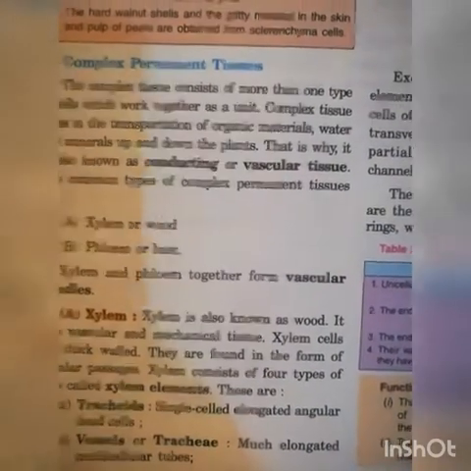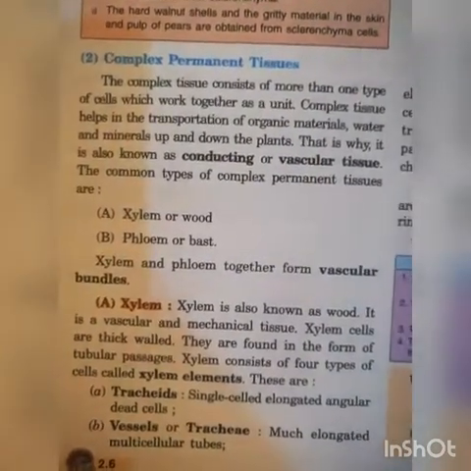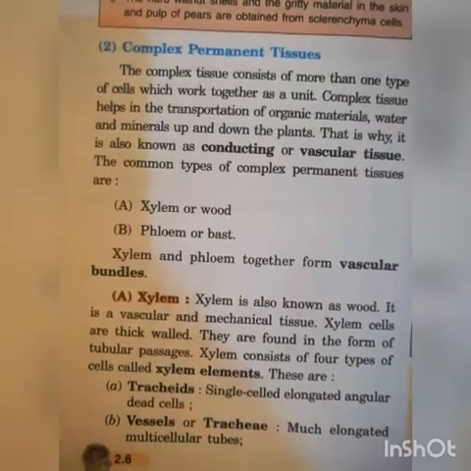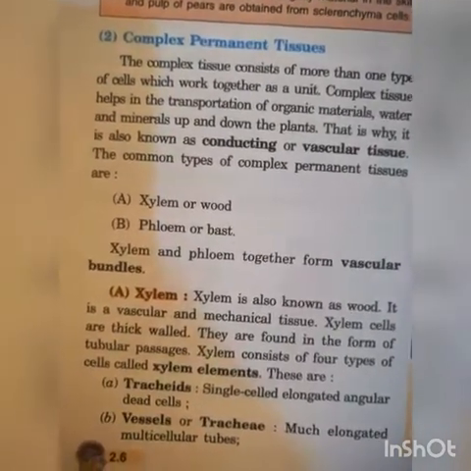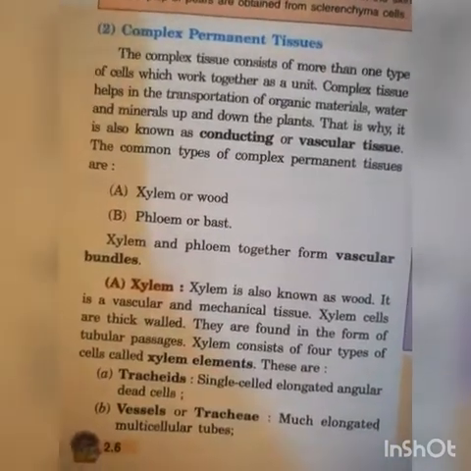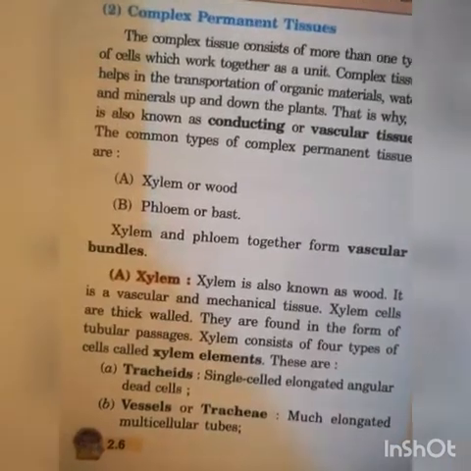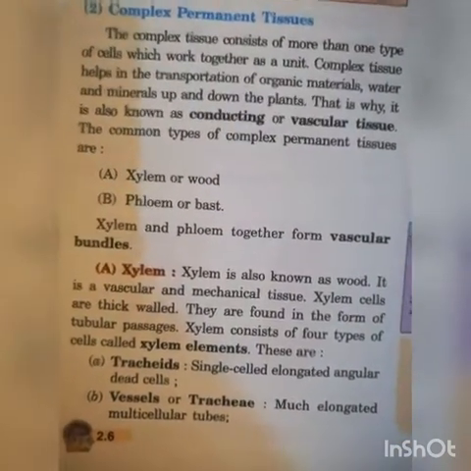That is why it is also known as conducting or vascular tissues. The common types of complex permanent tissues are xylem or wood, and phloem or bast. Xylem and phloem together form vascular bundles or vascular tissues.